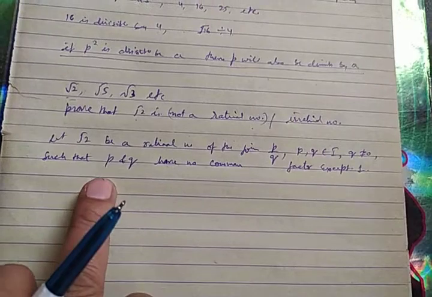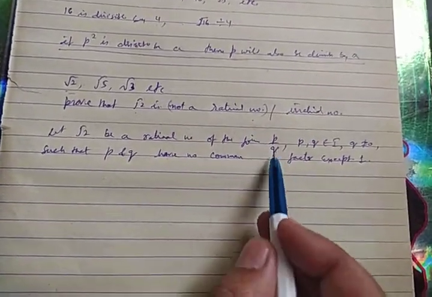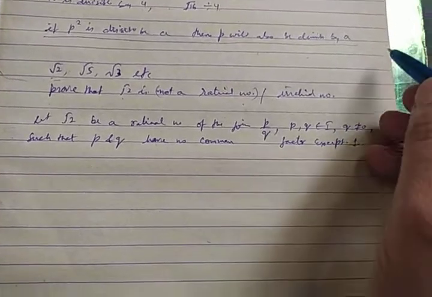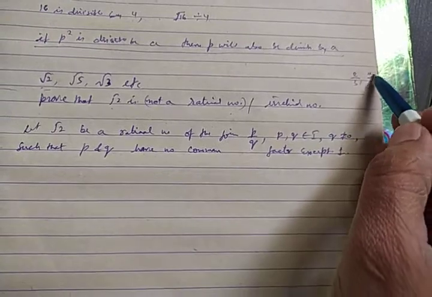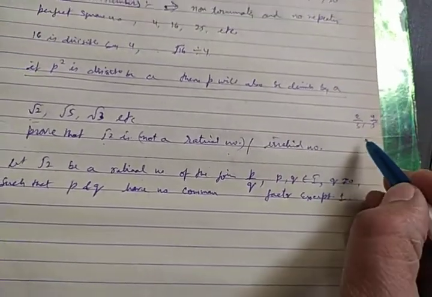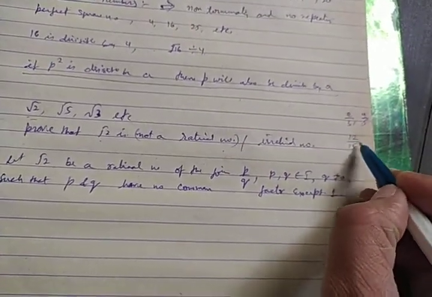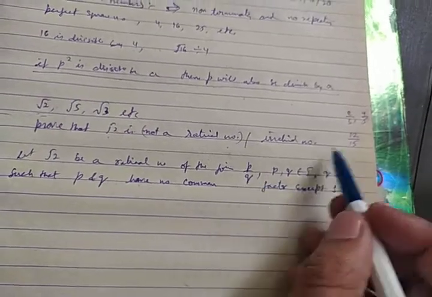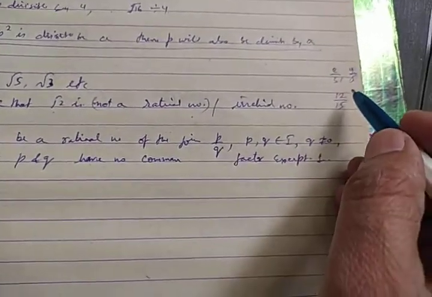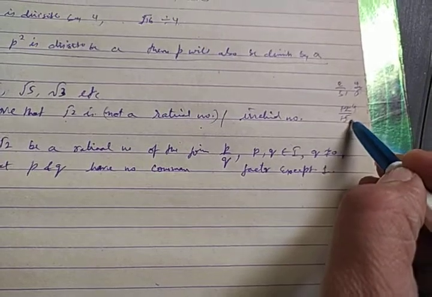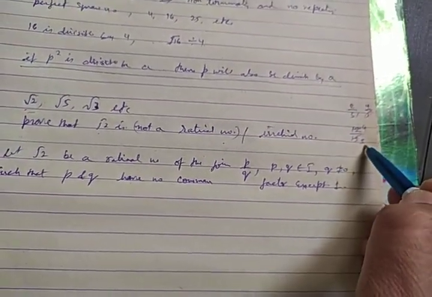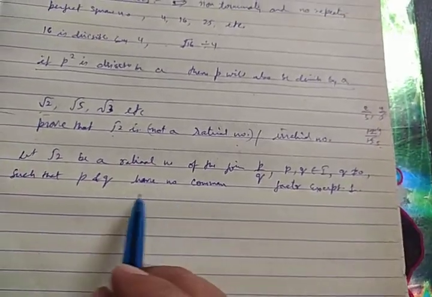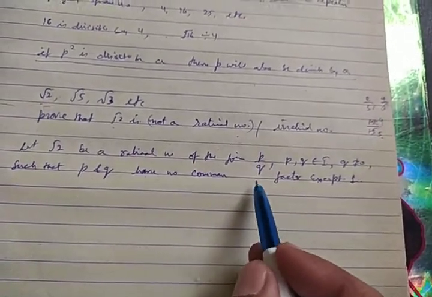No common factor means that p upon q, like 2 upon 3 or 4 upon 5, is not further cancelable. If you take 12 upon 15, it is not the proper rational format, because it is cancelable: 3 fours are 12, 3 fives are 15, so it becomes 4 upon 5, which is the exact format we are talking about in this condition.